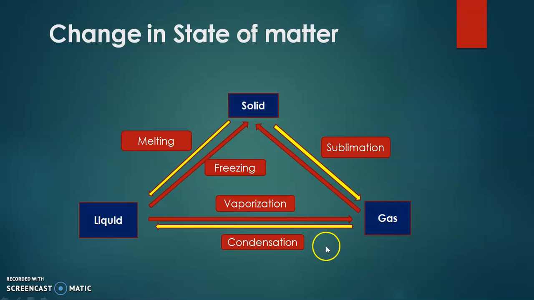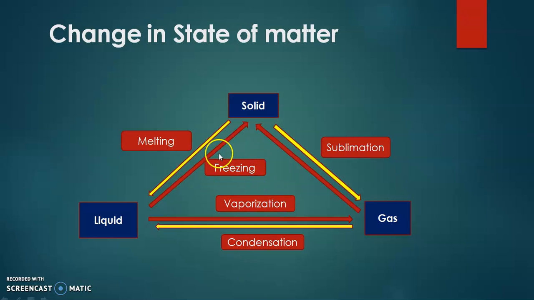Okay, now the gas is converted into liquid by the condensation process. Condensation is the transition in which the gases transform from a gaseous state into the liquid state. As the gas cools, its particles start to slow down. The temperature at which gas is condensed is known as the condensation point.